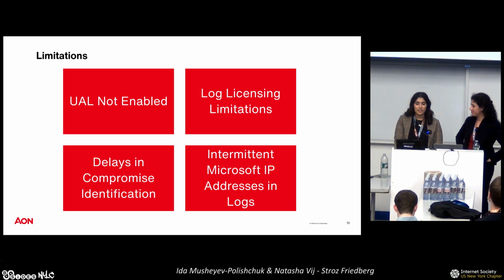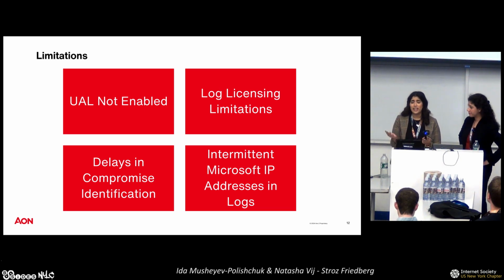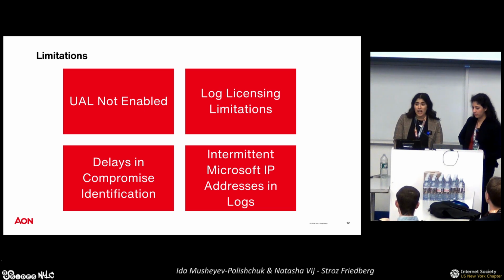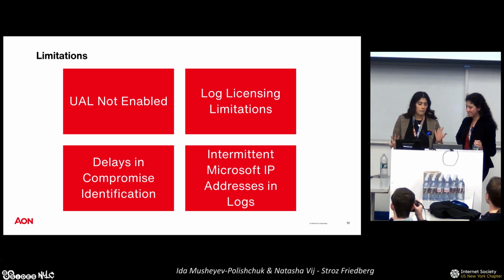As Ida mentioned earlier, the UAL is an incredibly powerful source when you're doing M365 investigations. It tracks SharePoint files, mail access, when you're logging in, or if MFA devices are being added, things that would be very crucial to your M365 investigation. Next, there could be some log licensing limitations. So typically when we're talking about M365, there are a couple of different tiers. I'm not going to go through all of them. I'm sure that could be a whole separate presentation in and of itself. But for example, a lot of organizations will typically have an E3 license or an E5 license.